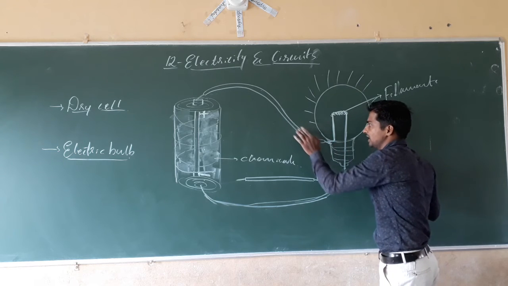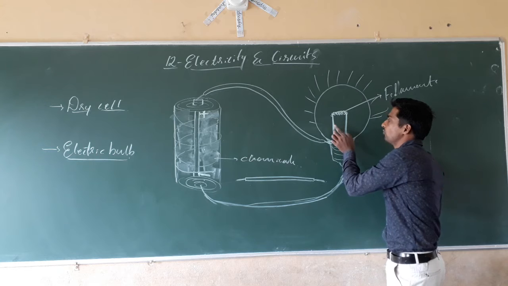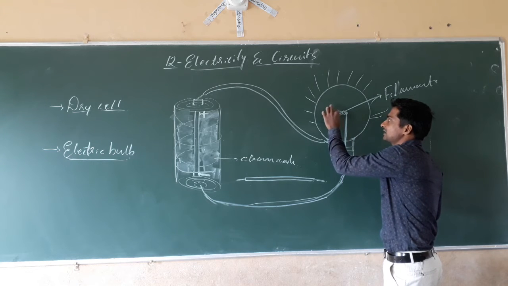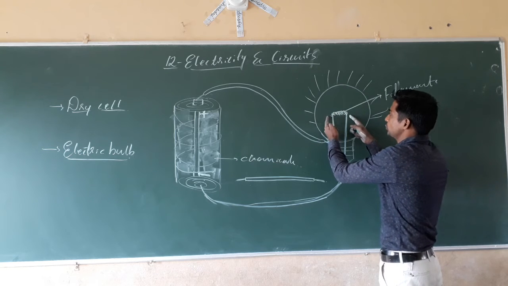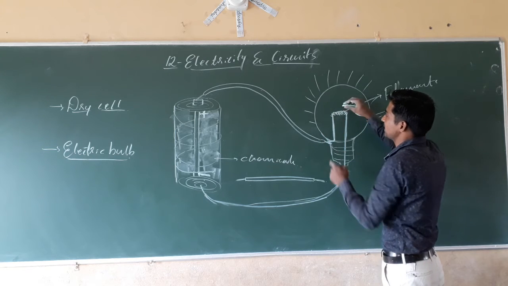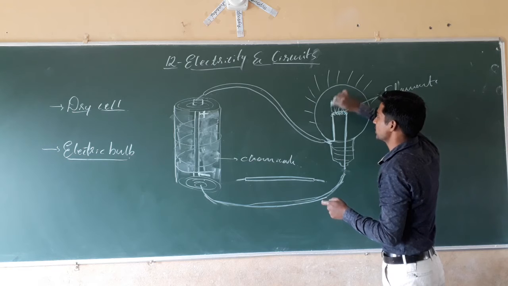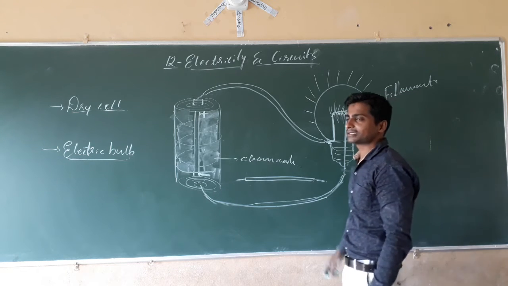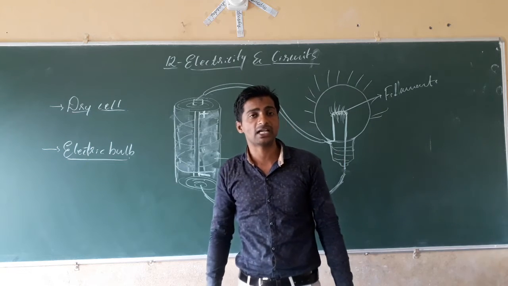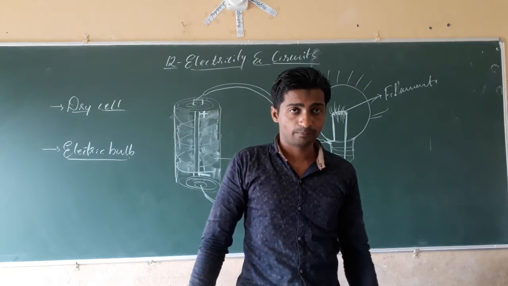See, by this electricity will flow, and when these wires are connected by a tungsten wire, here what happens? The electricity, meaning positive and negative terminals, fuses, then it starts to glow. That is why we can say that the bulb will glow.